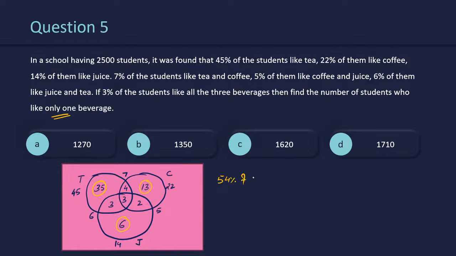So we'll have to find out 54 percent of the total number of students, which is 2500. So 54 percent of 2500. I calculate 50 percent, that is 1250, and then 4 percent will be 100. So the number of students will be 1350. So these are the number of students who like only one beverage. So the correct answer will be option B, that is